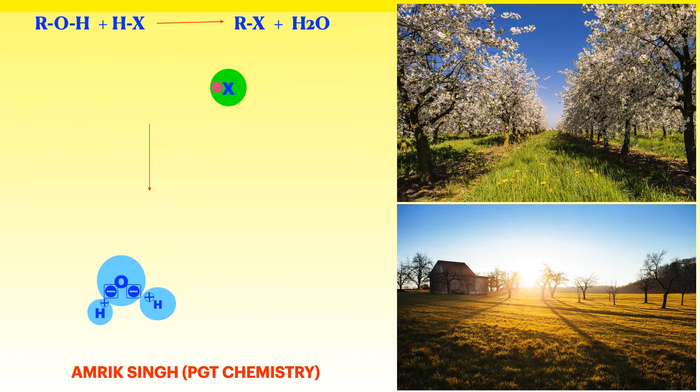Water is forming and the remaining RX will form the alkyl halide. The idea of using these circles is to make the reaction clearer in the minds of the students.